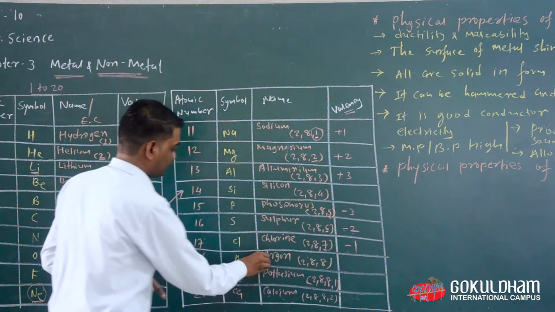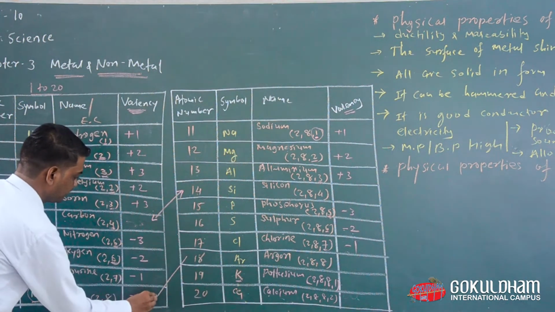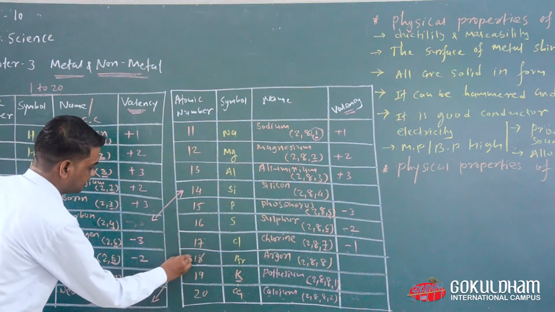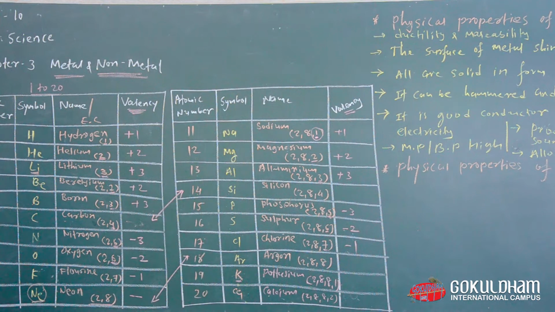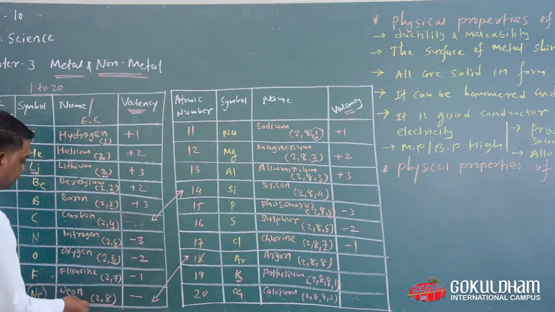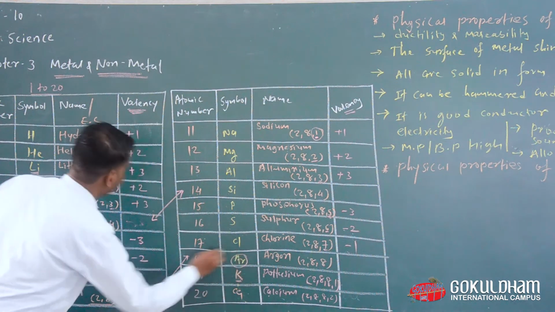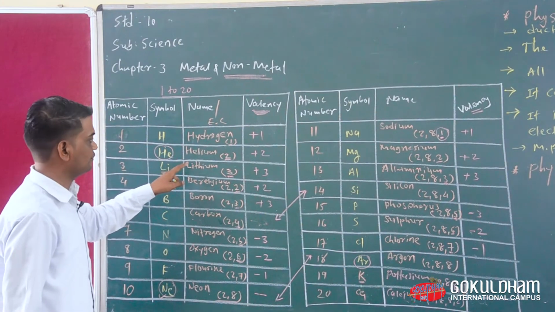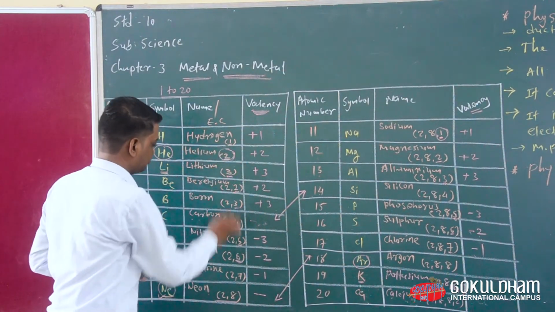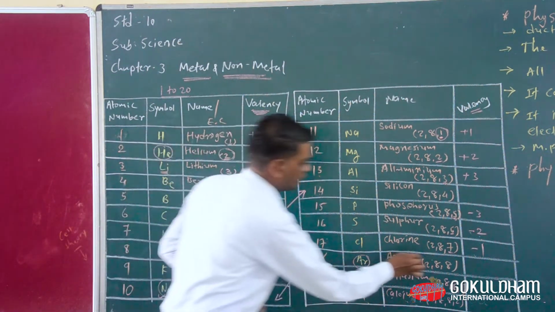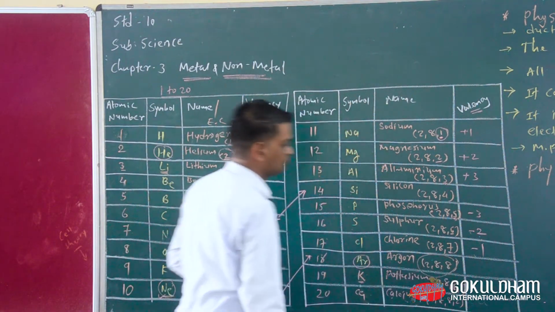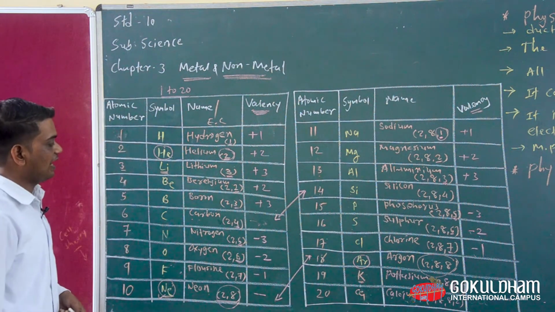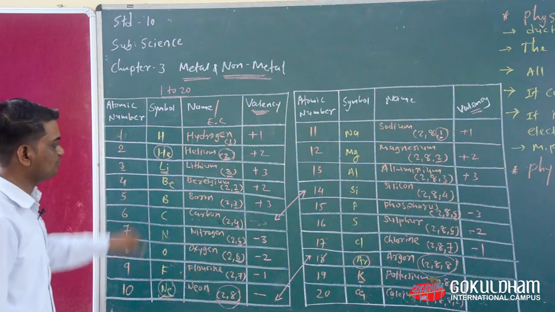Okay, now argon is the same, performing like neon. That means argon, everyone look at here, argon, then neon, and then helium. These 3 elements are known as noble gases because they have completed their electronic configuration. Now look at here, 2 electrons, 2,8 and 2,8,8. That means they have completed their electronic configuration. So that is the reason we say that argon, neon and helium are known as noble gases.